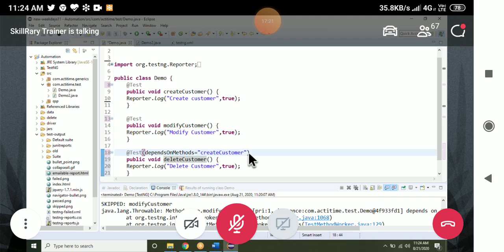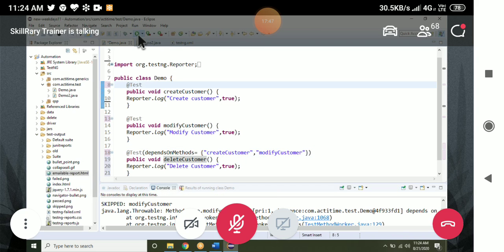How to give multiple dependsOnMethods? Put a comma here and give modify customer, then put it inside the curly braces. Now, if both of these are passed, then only delete customer will be executed.